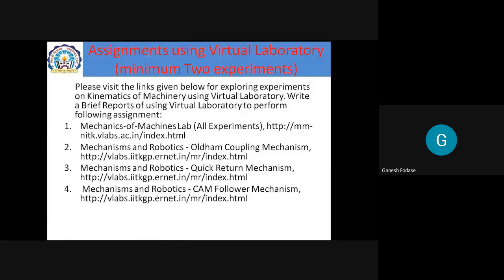Using virtual laboratory, and we need to perform 2 minimum experiments. About the virtual lab, these links are given. You can perform them at your end also. You have to submit a report to me. About this, we'll discuss in detail what a virtual lab is, how to access it, how to use it. Links are already given here. You can use this link and try it out once I share these PPTs with you.